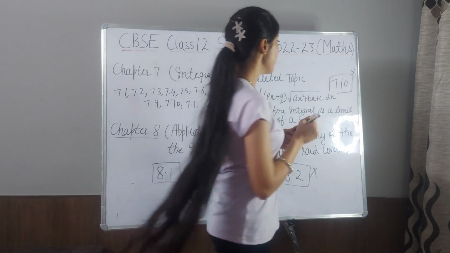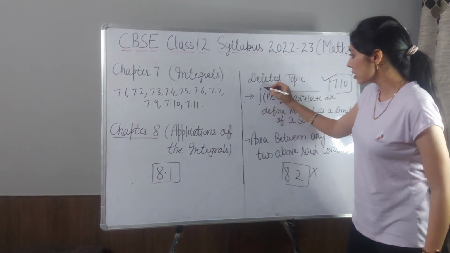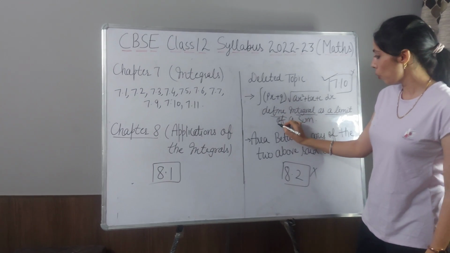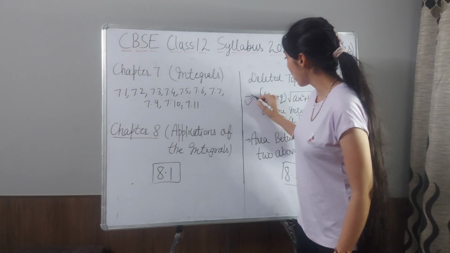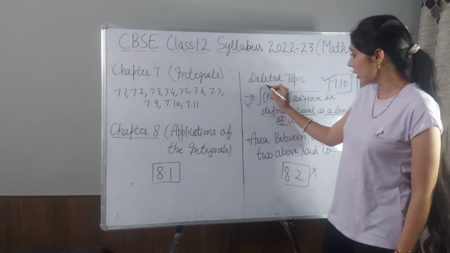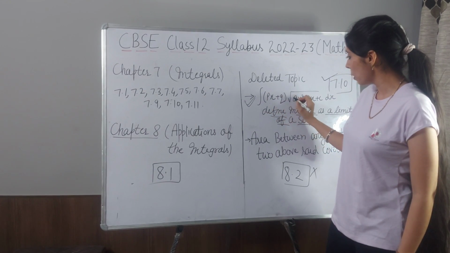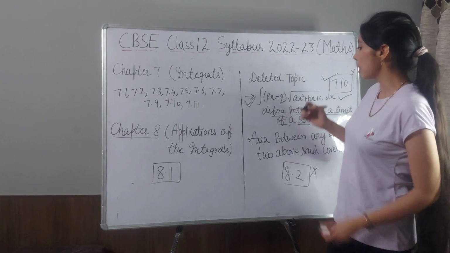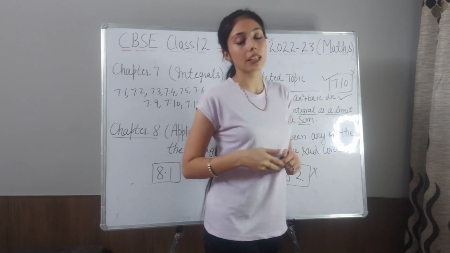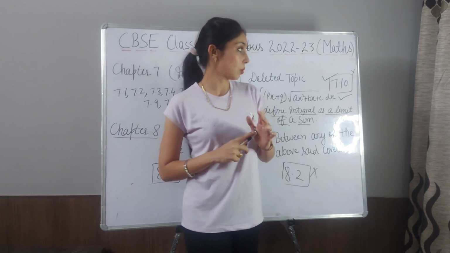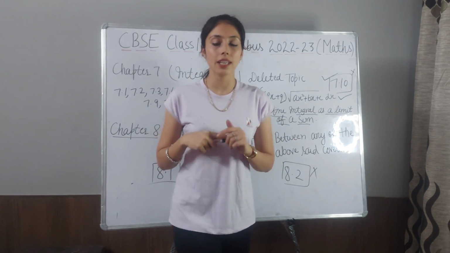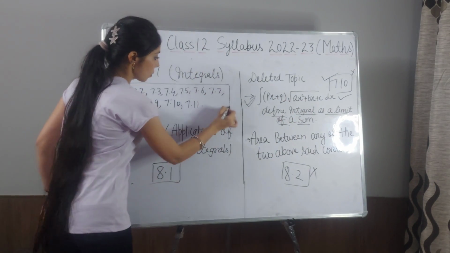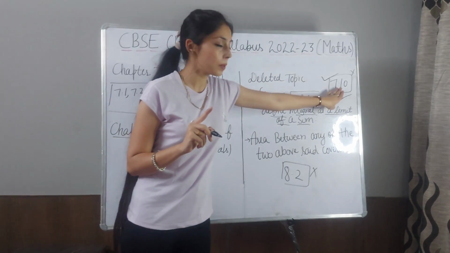The deleted topic is definite integral as a limit of a sum. In which you have this type of integrals like integral of px plus q, root of ax square plus bx plus c dx. If in this type of question you have to find the definite integral, this type of question you don't have to do. So exercise 7.10 is deleted from your syllabus. All other exercises you have to do except 10th.